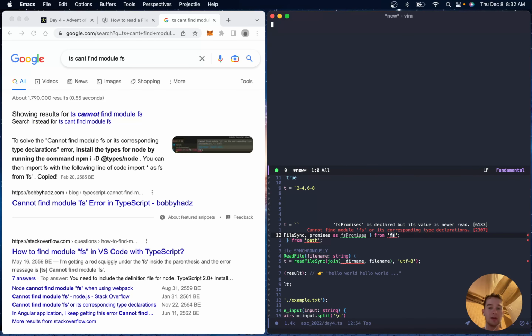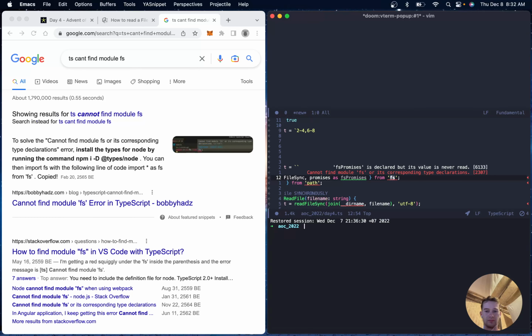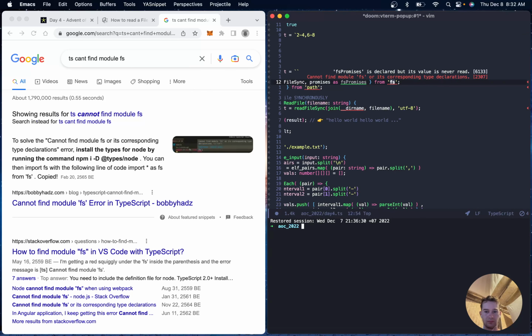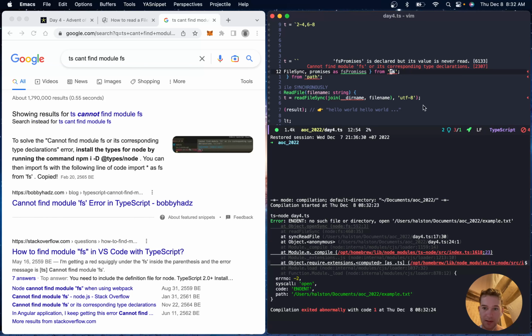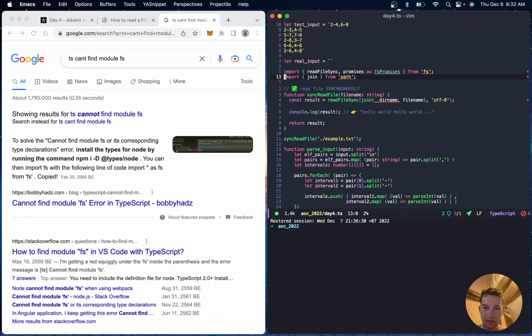Oh, okay. Actually, does it just compile despite the warning? Yeah, it does. Okay.